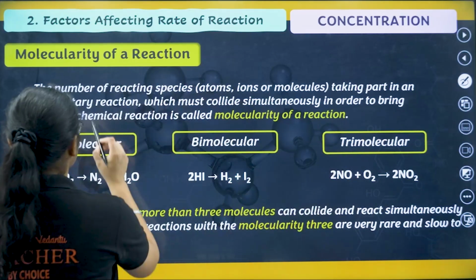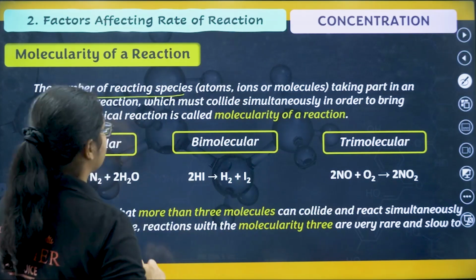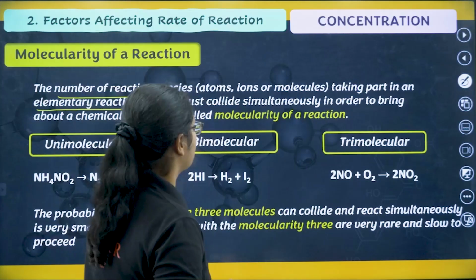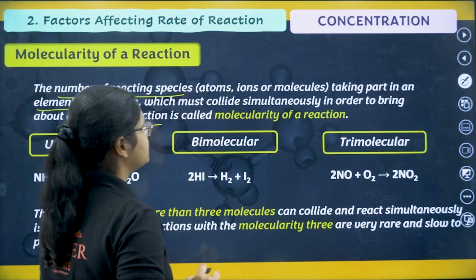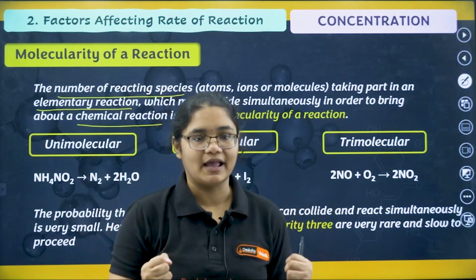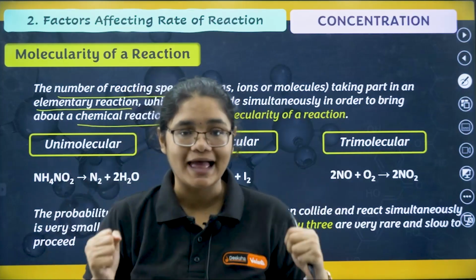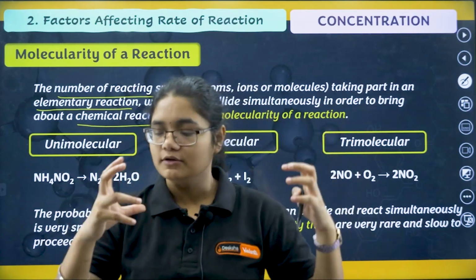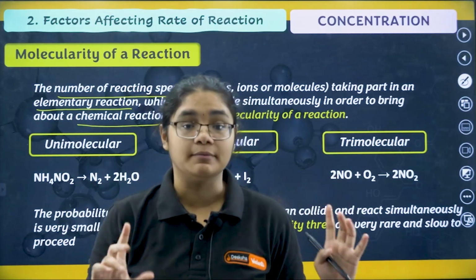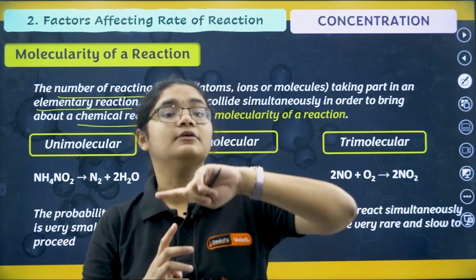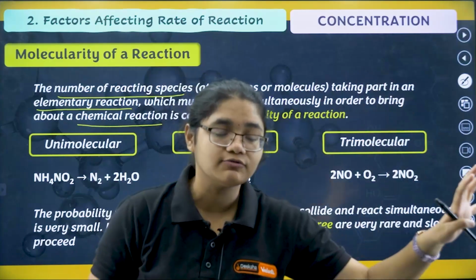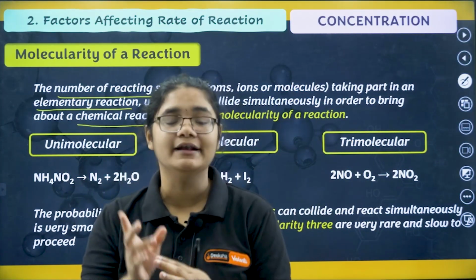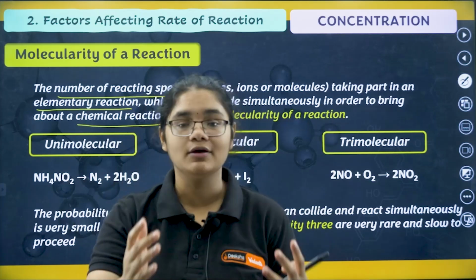So what is molecularity? The number of reacting species taking part in an elementary reaction, which must collide simultaneously in order to bring about a chemical reaction, is called the molecularity of a reaction. It is the number of species that should react such that the product is formed. See, many reactants can collide with each other, but when these collisions result in the reaction, product formation takes place. At that time, how many reactant molecules have collided, that gives you the molecularity of a reaction.